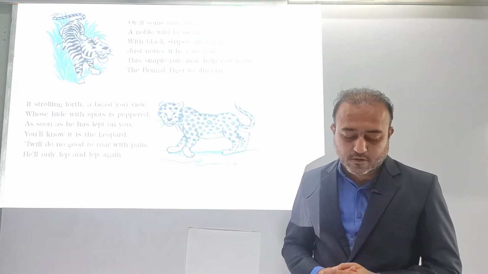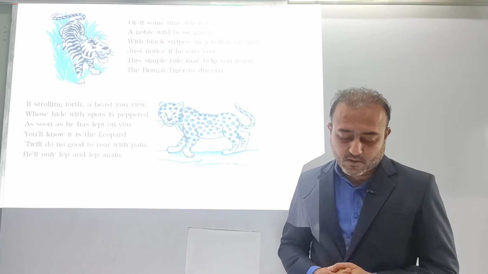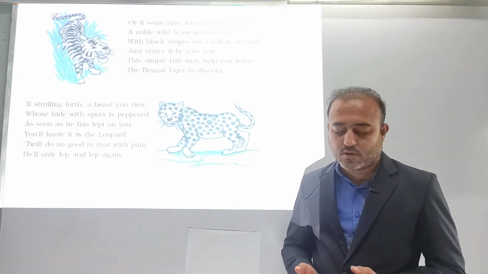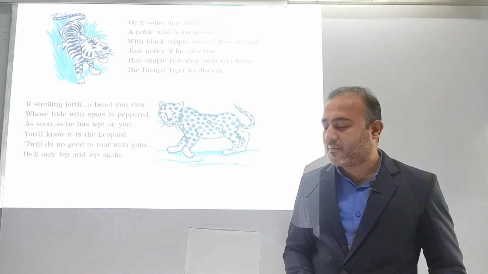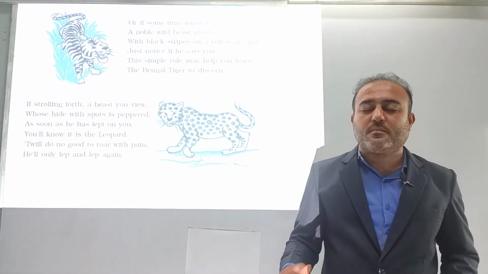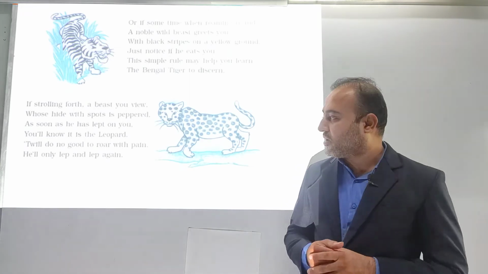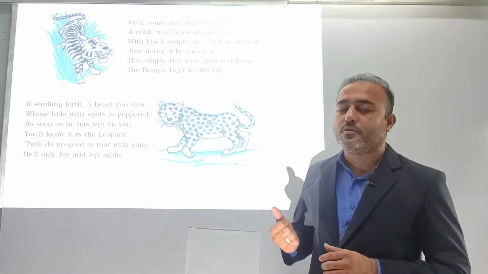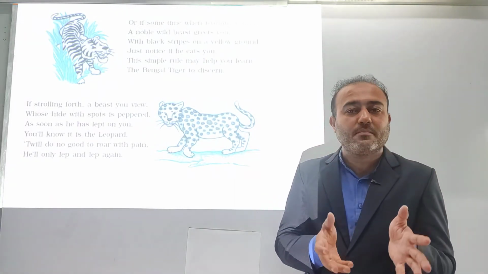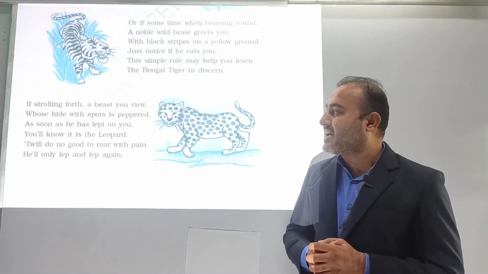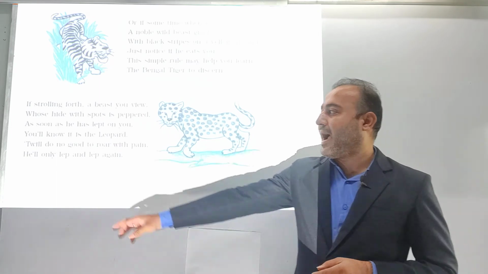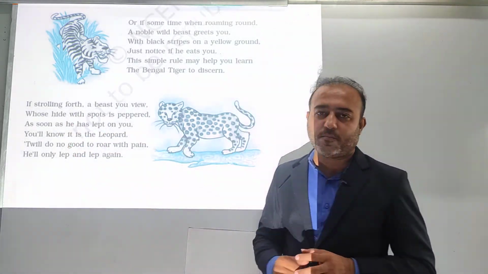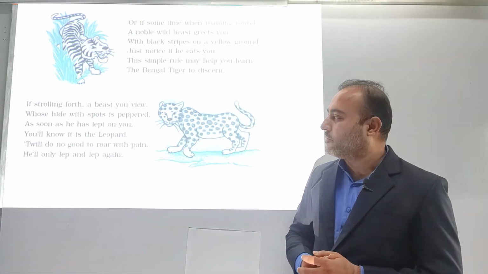So it is written, if strolling forth, okay, strolling means to walk slowly in usually a very pleasant way. So if strolling forth, that means if you are moving around in a relaxed way, a beast you view, that means if you find an animal whose hide with spots is peppered. Hide means the skin of the animal.